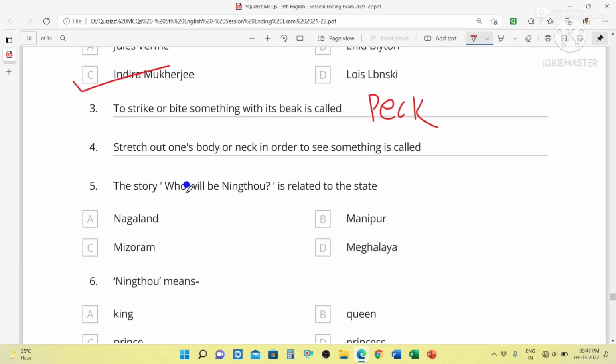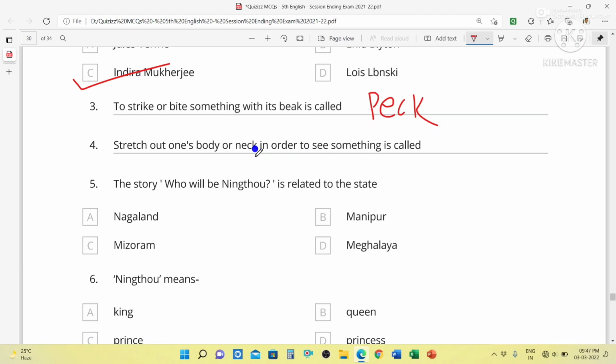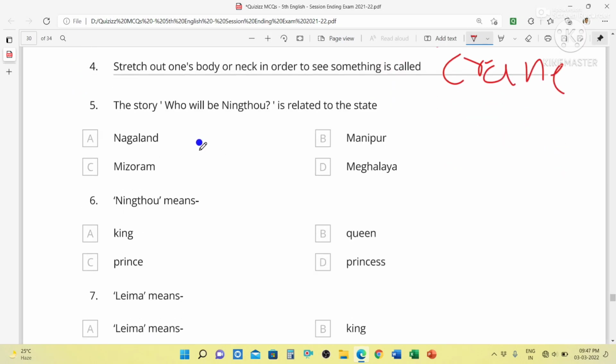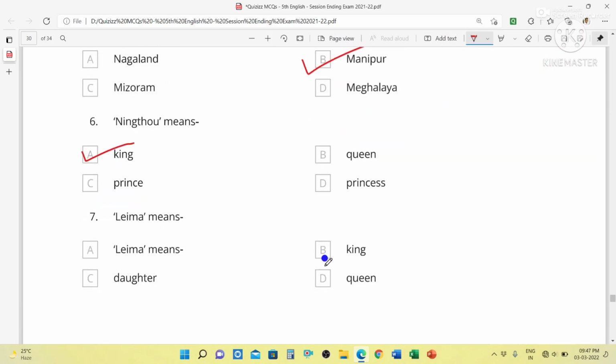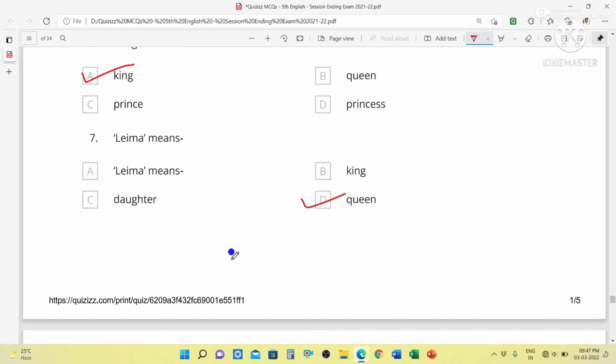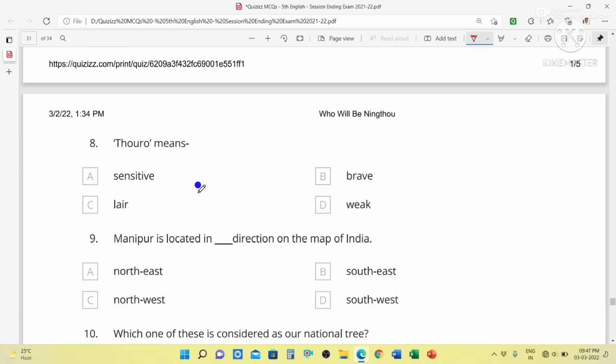P-E-C-K. To stretch out one's body or neck in order to see something is called crane, C-R-A-N-E. The story Who Will Be Ningtho is related to the state Manipur. Ningtho means king. Leima means queen. Thauro means brave.